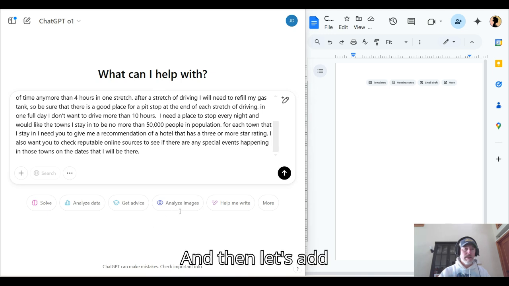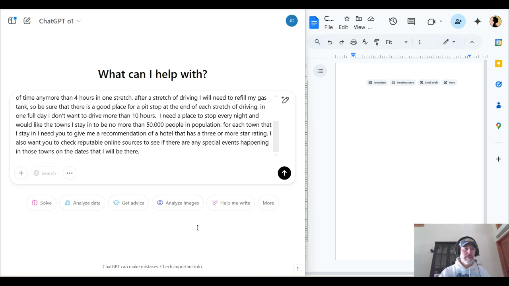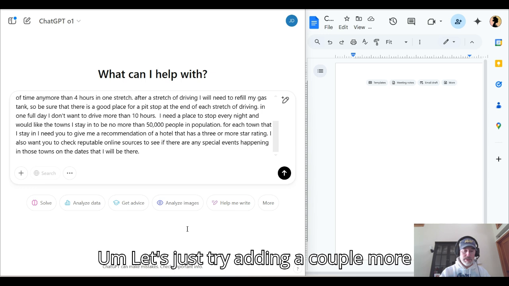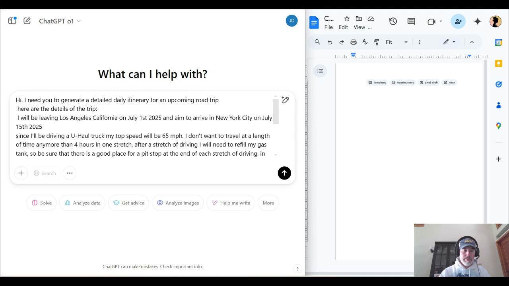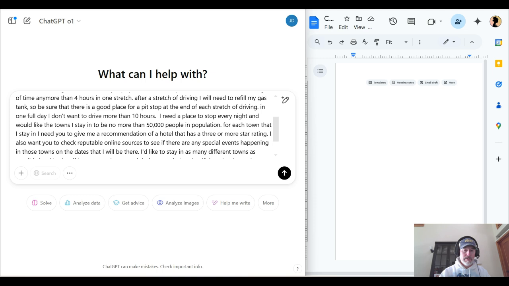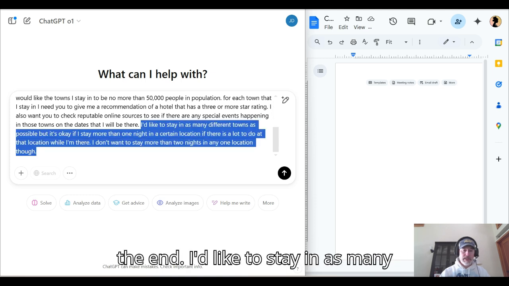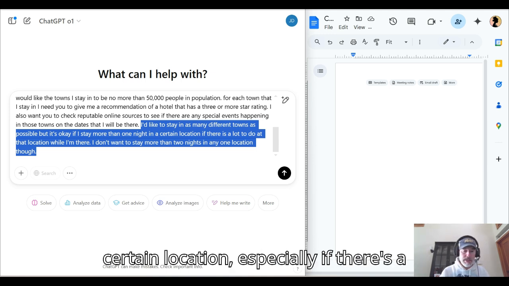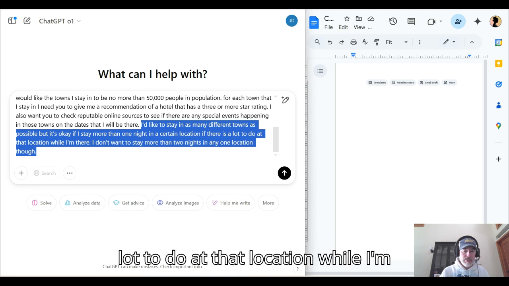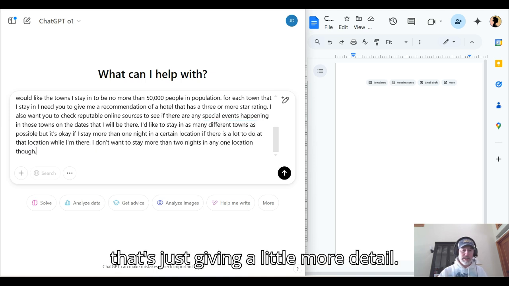And then let's add just one or two more things here. Let's just try adding a couple more things just to give it some more to work on. I just added this sentence at the end. I'd like to stay in as many different towns as possible, but it's okay if I stay more than one night in a certain location, especially if there's a lot to do at that location while I'm there. I don't want to stay more than 2 nights though in any one location. So that's just giving me a little more detail.